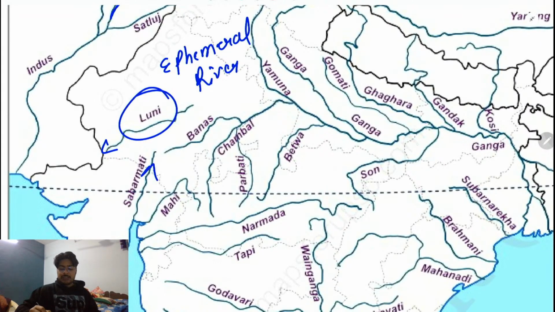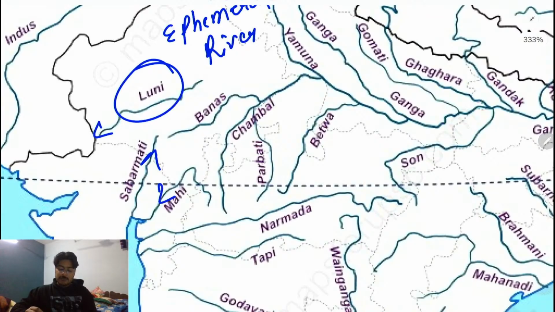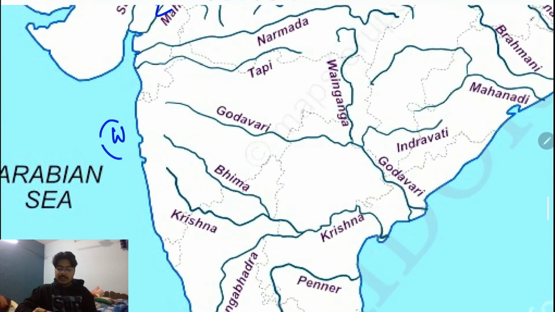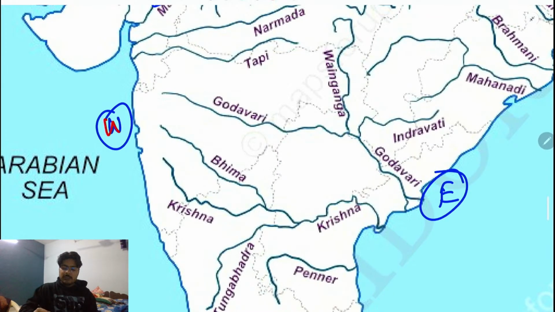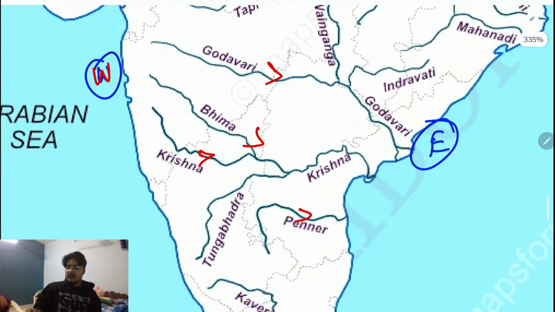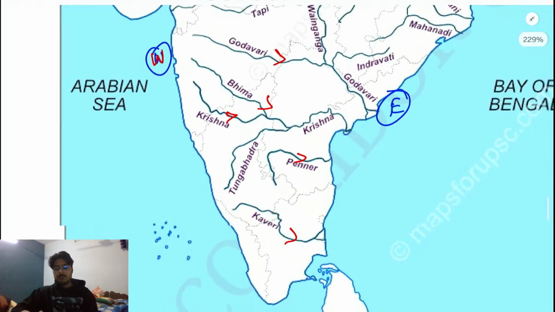Next is the Sabarmati. Sabarmati is also one river. Mahi is, for example, another. As I told you, if I compare the Western Ghats and the Eastern Ghats, the Western Ghats are more elevated. Hence most of the rivers, the Godavari, Bhima, Krishna, or even the Pennar and the Kaveri, move from west to east. Clear? Most of the rivers move from the west to the east.